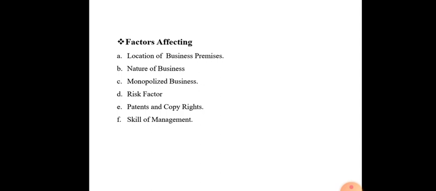These factors affect goodwill, and this is very important for 5 marks.